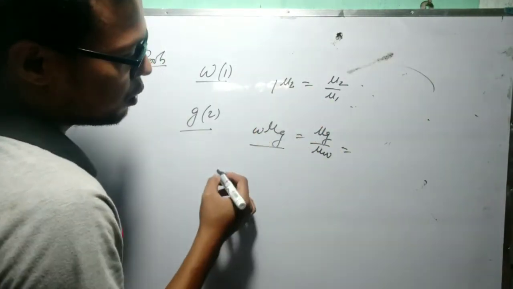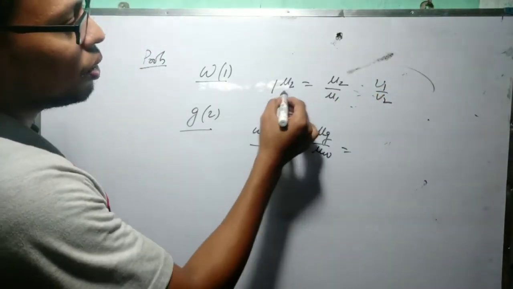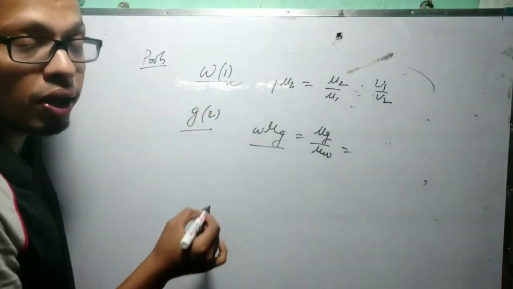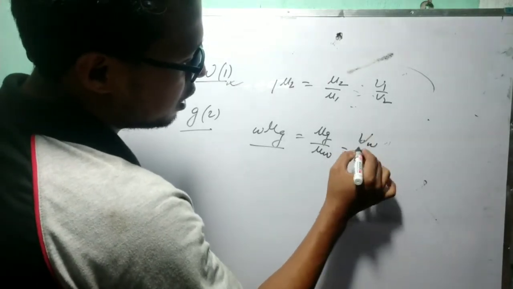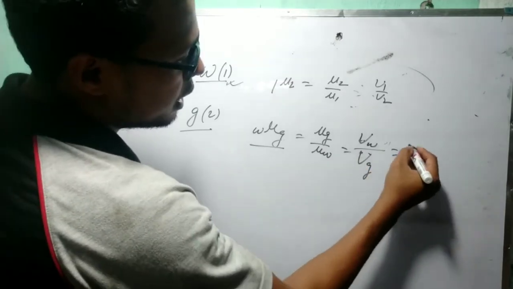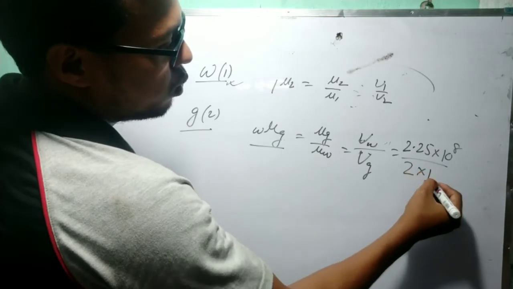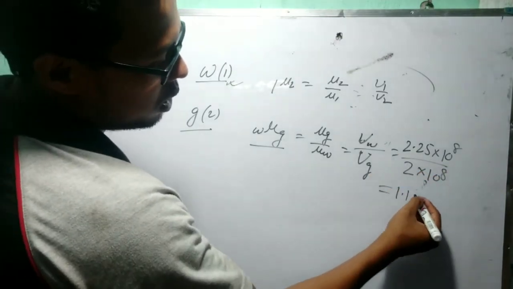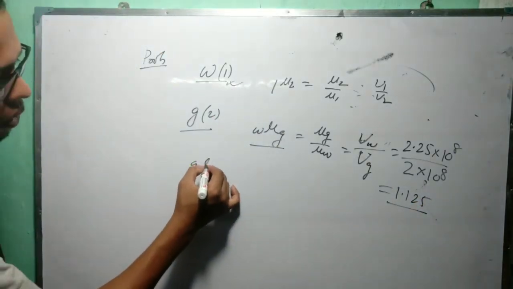So wμg equals 1μ2 equals v1 by v2, because the velocity of the first medium divided by the velocity of the second medium. So here the velocity of the first medium is which one? Water. So the velocity of water with respect to the velocity of glass. Water is 2.25 into 10 to the power 8 divided by 2 into 10 to the power 8. This value will come near about 1.125. Okay, you can calculate this gμw also.